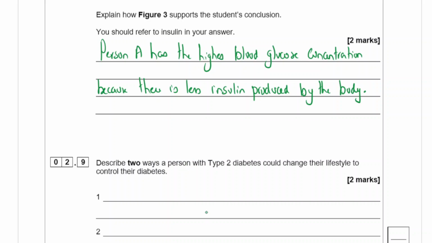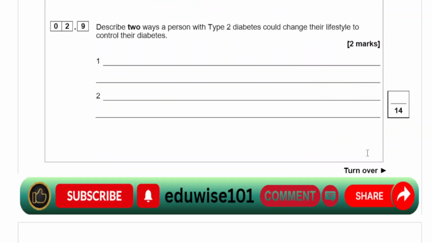Or you could say the body cells are not responding. We don't know whether it's type 1 or type 2. Describe 2 ways a person with type 2 diabetes could change their lifestyle to control the diabetes. Now, type 2 is where the body doesn't actually respond to insulin, which means they have to do something with their lifestyle in terms of what they actually do day to day.